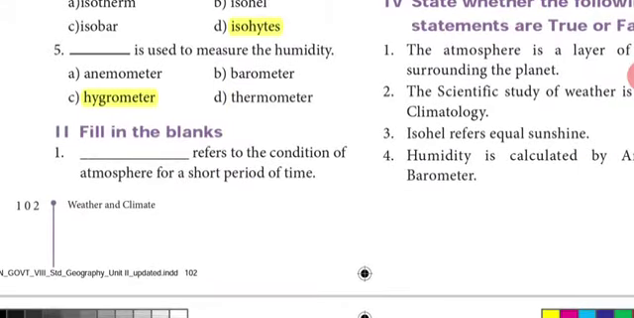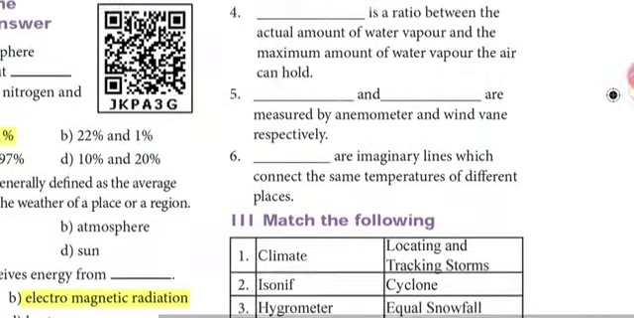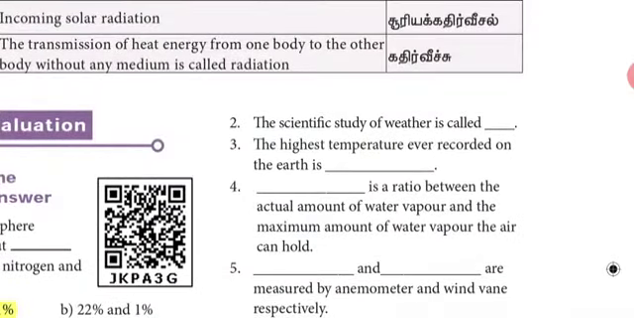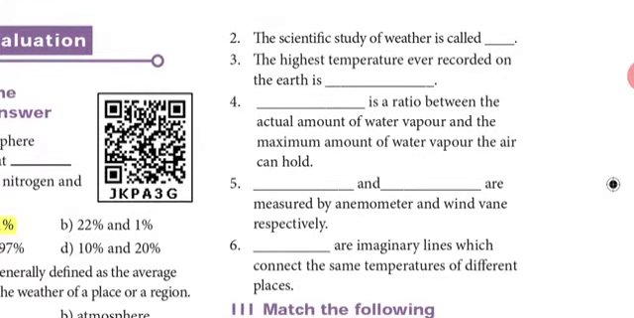Coming to fill in the blanks, first one, which refers to the condition of atmosphere for a short period of time. It is weather. I'll spell the word: W-E-A-T-H-E-R. Weather. Second one, the scientific study of weather is called meteorology. I'll spell the word: M-E-T-E-O-R-O-L-O-G-Y. Meteorology. Third one, the highest temperature ever recorded on earth is 56.7 degrees Celsius.